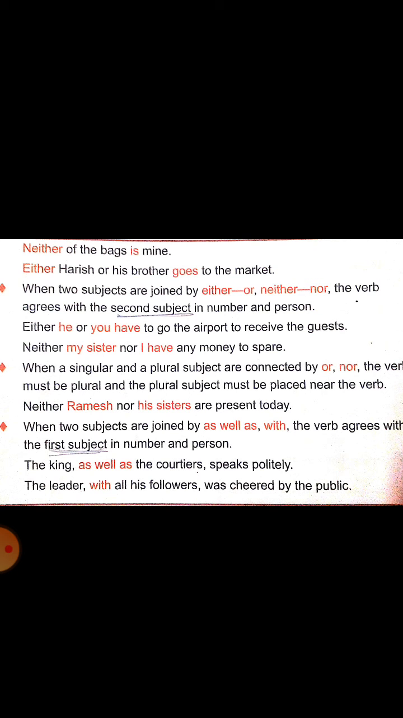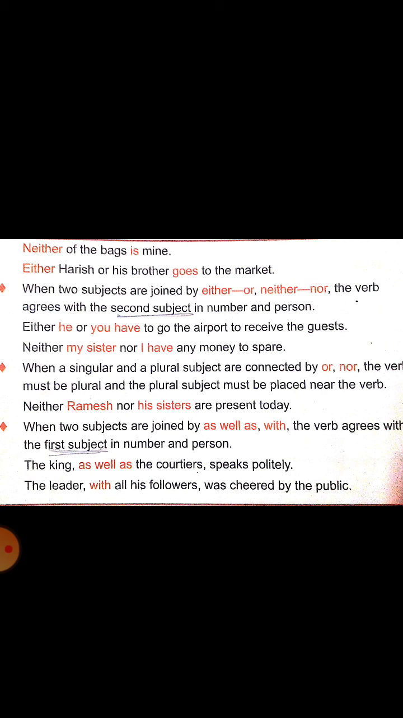See here, either-or and neither-nor, it's always a conjunction. Only the second subject, which comes after or or nor, agrees with the verb. Look at the example: Either he or you. There are two different subjects, he and you. Which is the real subject? The subject that comes after or.